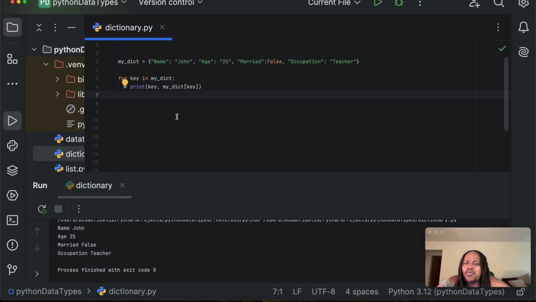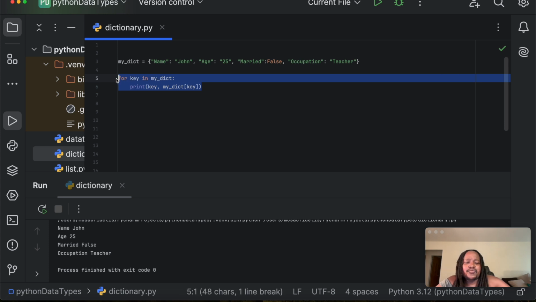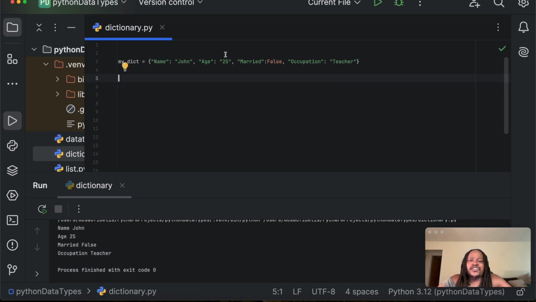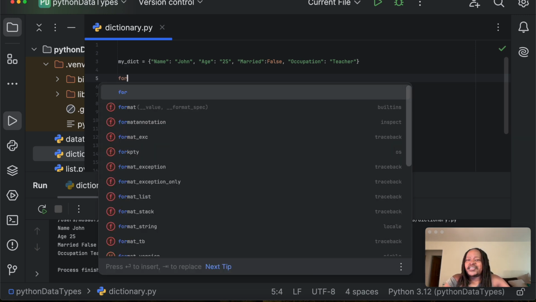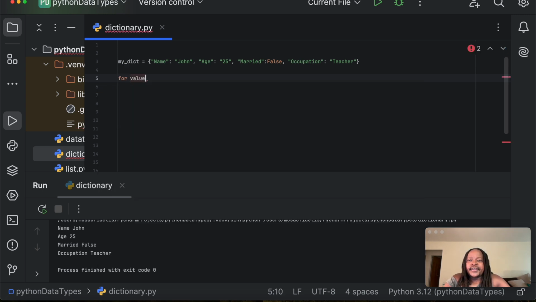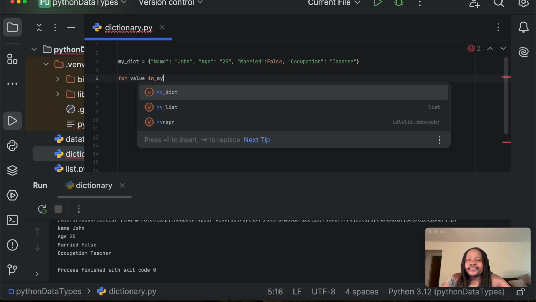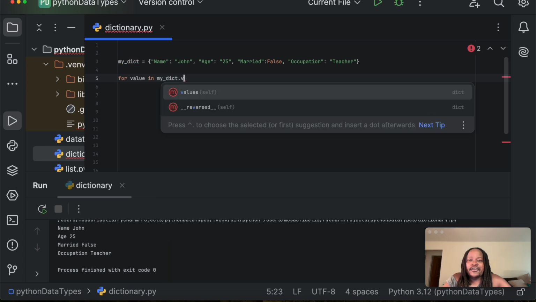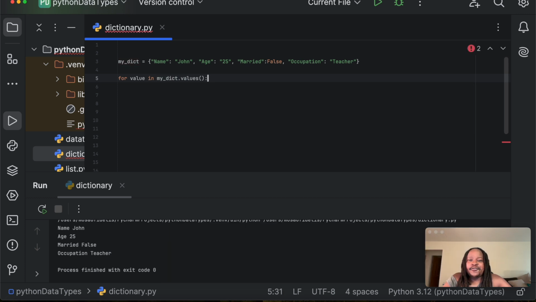The same way we have been able to loop through the keys, we can also loop through the values. The values are John, 25, false, and teacher. To loop through the values, we also use a for loop. We say for value in my dict dot values, use a colon, and then print value.